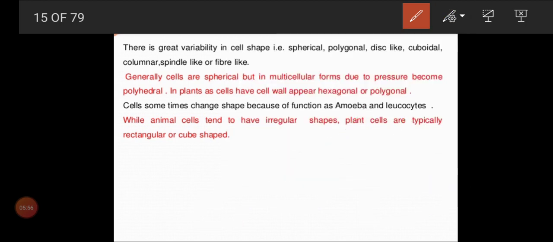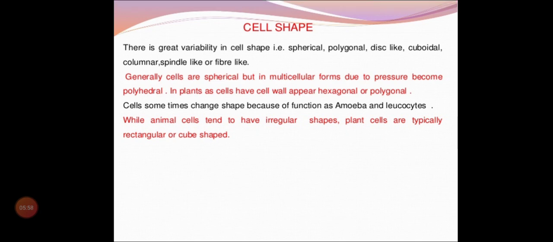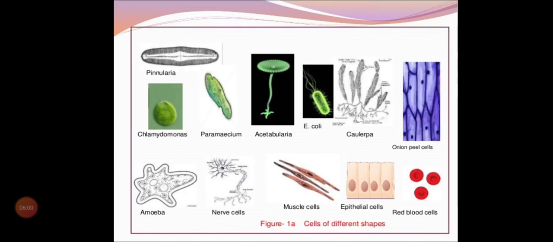I think you have understood regarding the shell shape. And these are some common examples, children. Now look at the Navicula, Chlamydomonas, Paramecium. We have learned Paramecium, the slipper shape. Acetabularia, I have told, is very lengthy but a single cell, children. This is very lengthy, but it is a single cell only.